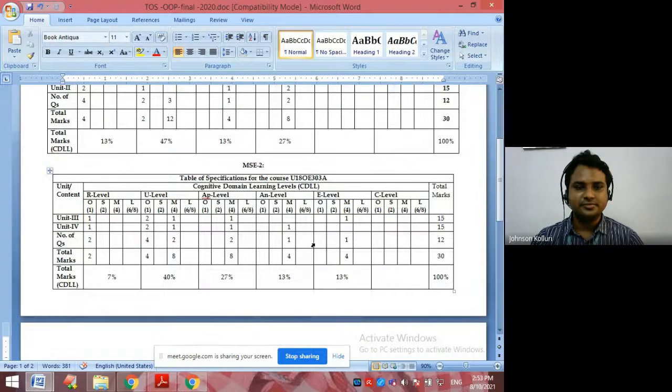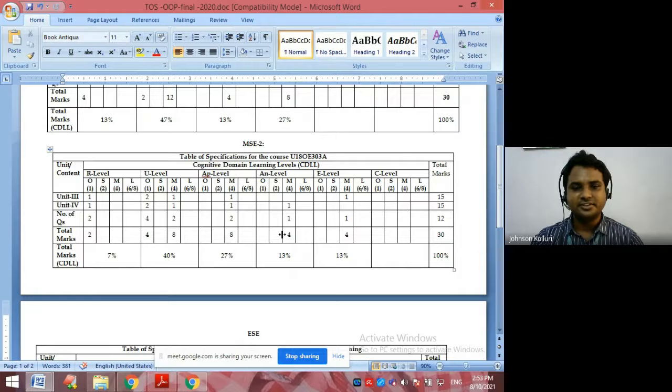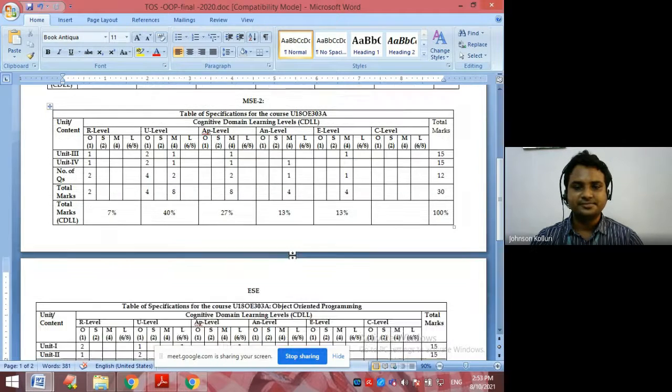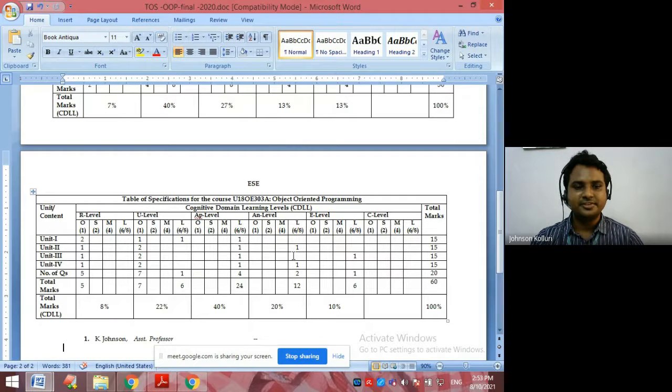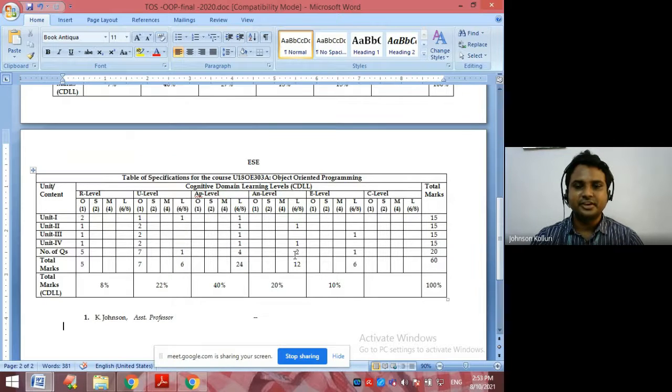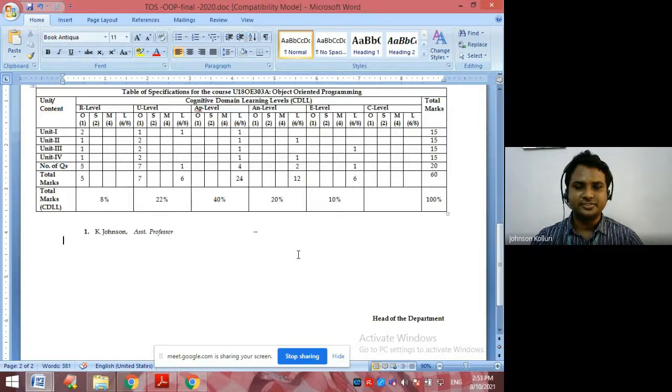In Mid 2, remember level 7 percent, understanding level 40 percent, apply level 27 percent, analysis level 13 percent, evaluate level 13 percent. There is no create. For end semester, remember level 8 percent, understanding level 22 percent, apply level 40 percent, analysis level 20 percent, evaluate level 10 percent.